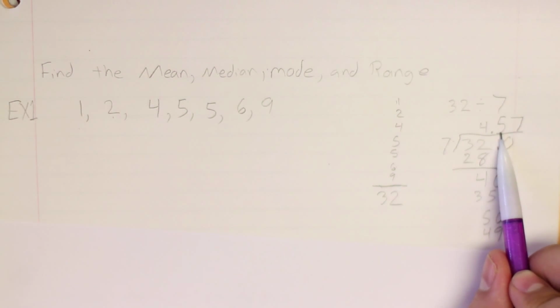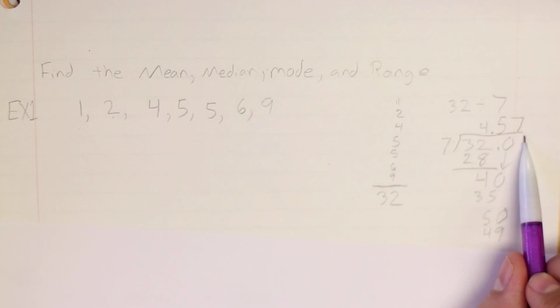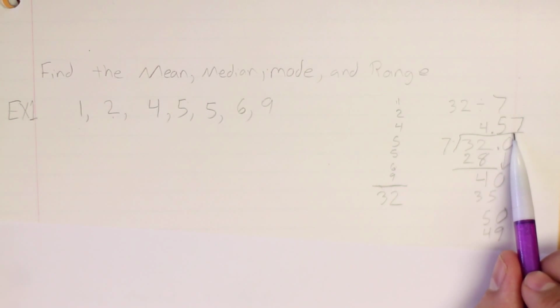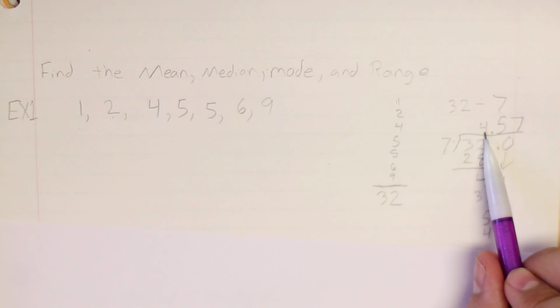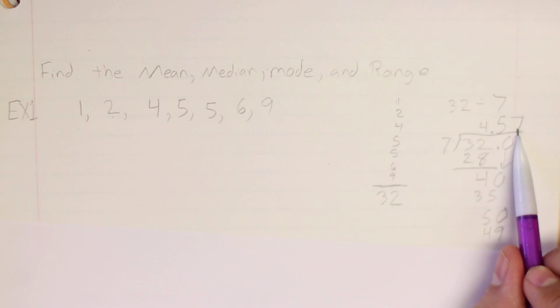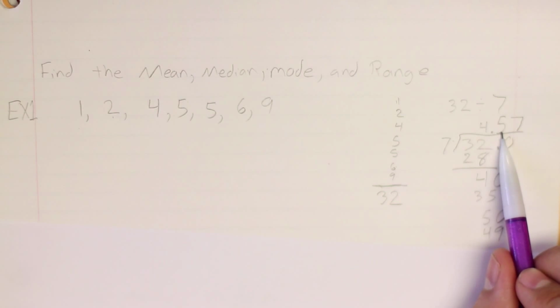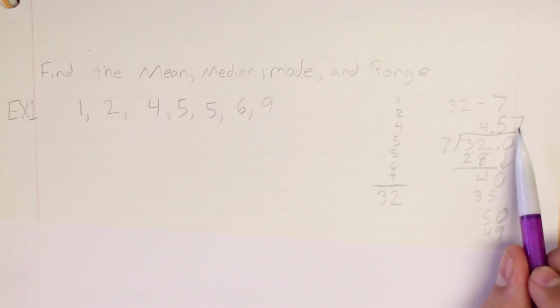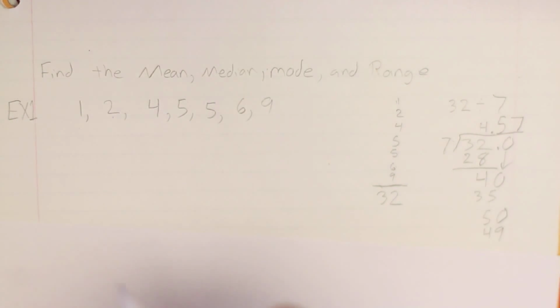This 5 is in the tenths place. You have to find the number past that so that you can know, do I need to round down or round up? So I have 4.5 and I have a 7. Do I round this to 4.5 or do I round it to 4.6? Well, this number is bigger than 5, so I round it to 4.6.